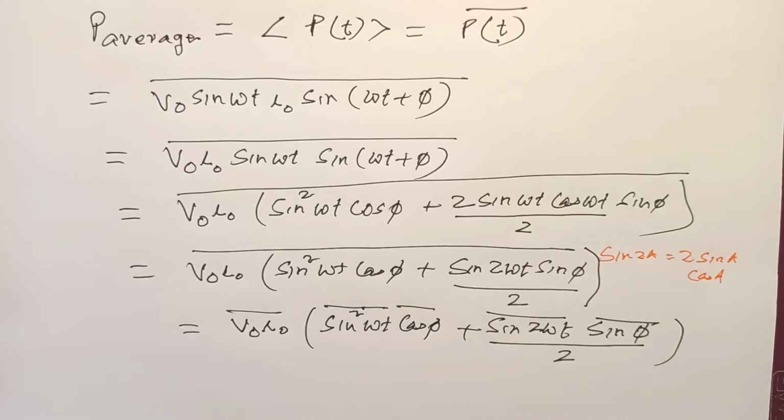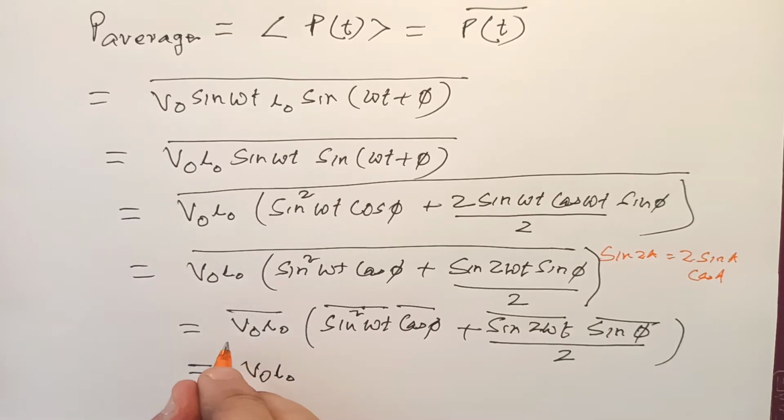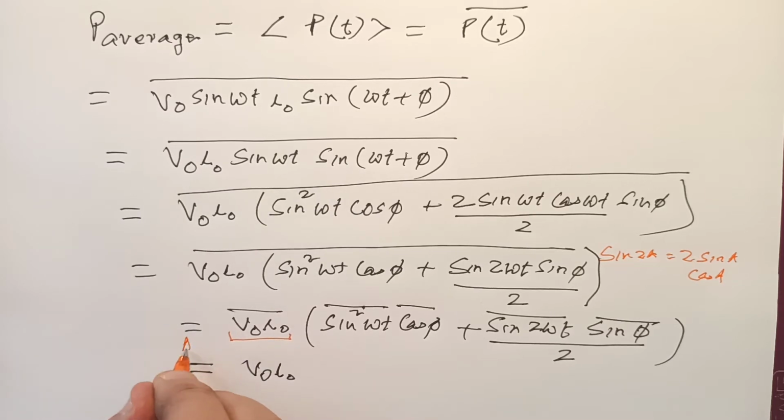Now remember the average of V naught I naught remains as it is. So V naught I naught, the average is V naught I naught only.